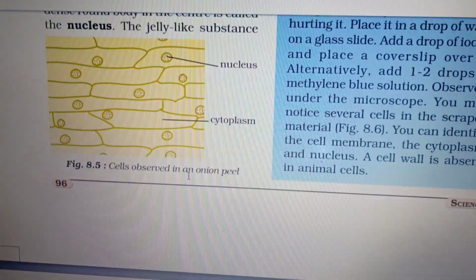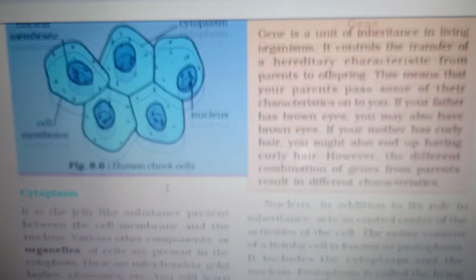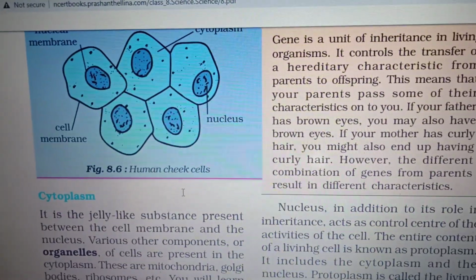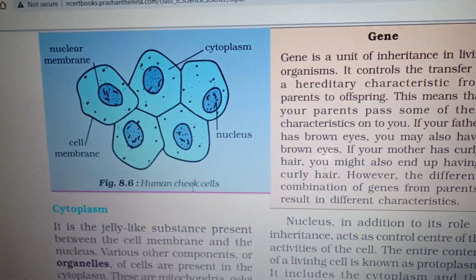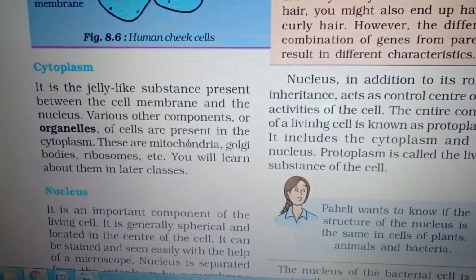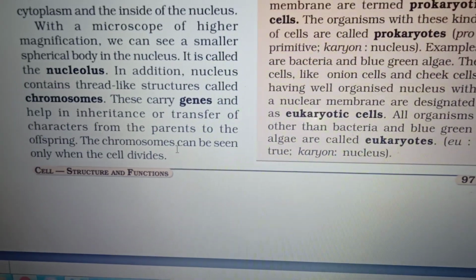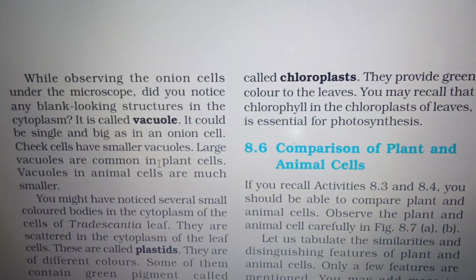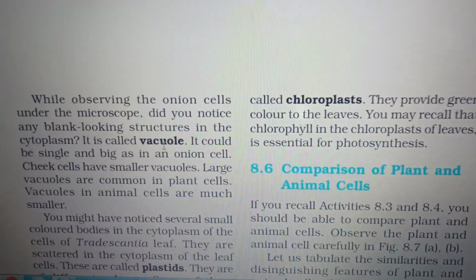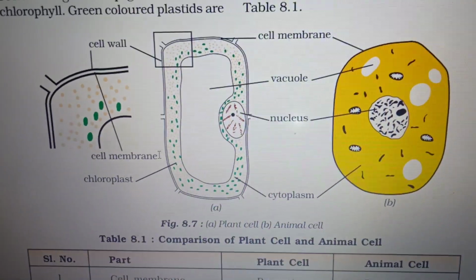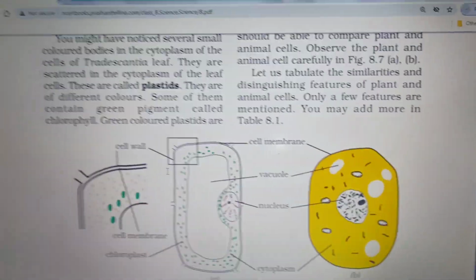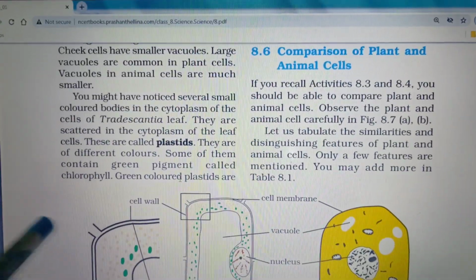You have the cytoplasm, the gel-like substance, and the nucleus is present. In the next class we'll see the differences, because in plant cells you have the coloring agent, plastids, present only in the plant cell, and more vacuoles are there in plant cells. That and all we'll see in the next class.